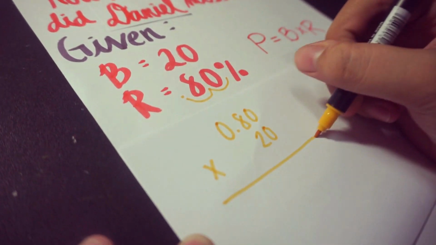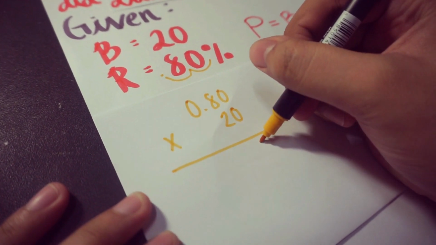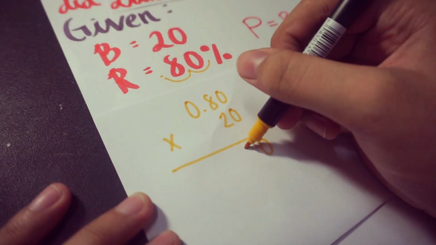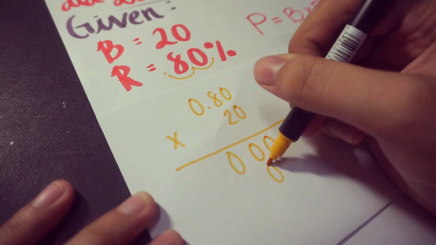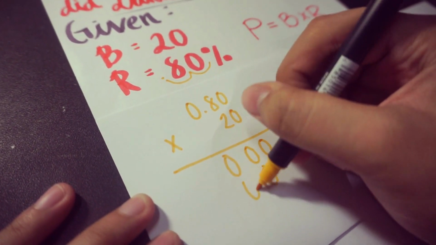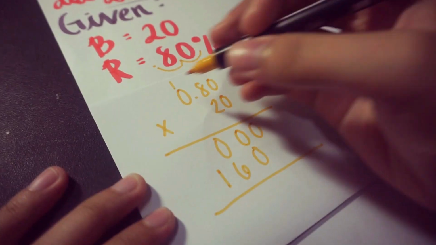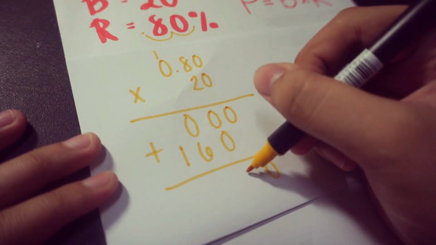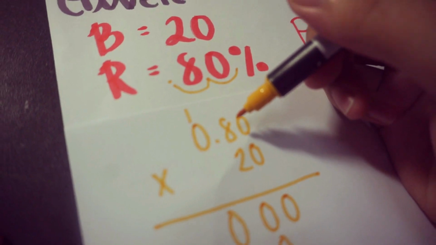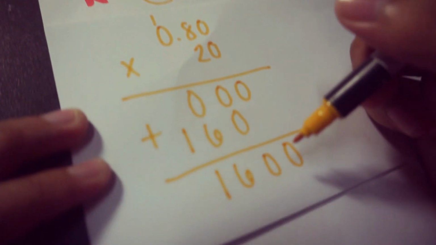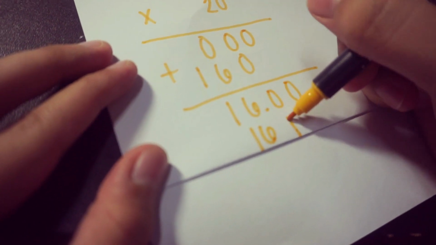In multiplying decimals, we ignore the decimal point and simply multiply. 0 times 0 equals 0, 0 times 8 equals 0, 0 times 0 equals 0, 2 times 0 equals 0, 2 times 8 equals 16, carry 1, 2 times 0 equals 0, plus 1 equals 1. So add 0, 0, 6, and 1. And we count how many decimal places. 1, 2. The final answer is 16 is the percentage.